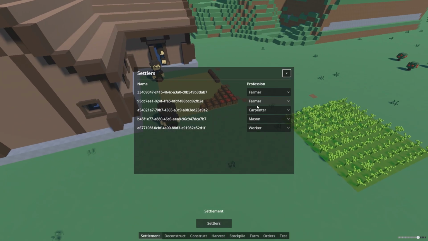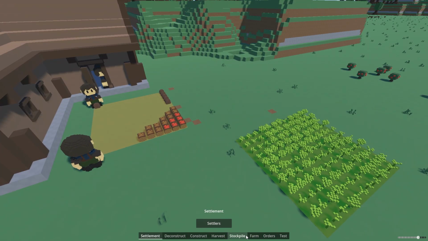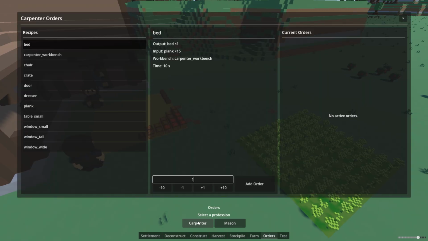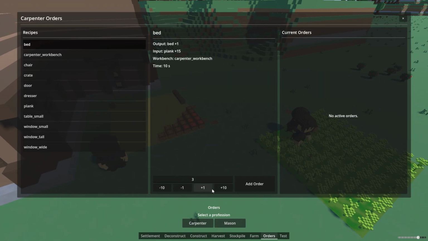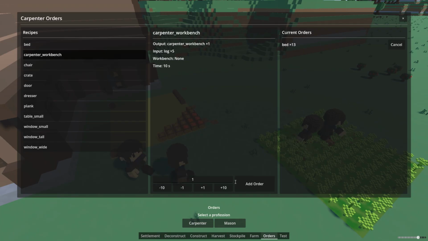There is now a unified colonist management panel. From here, you can assign a profession to each colonist. I have also rebuilt the crafting order interface. It's still fairly basic, but it is now much more convenient to use.